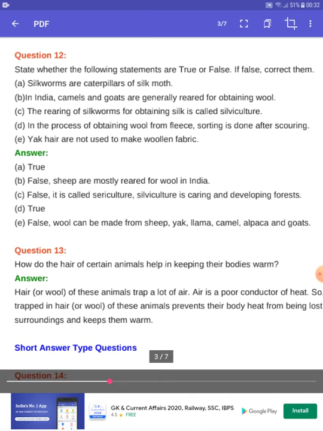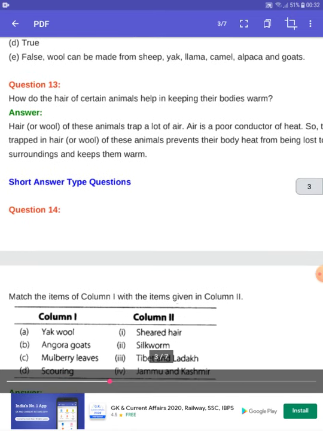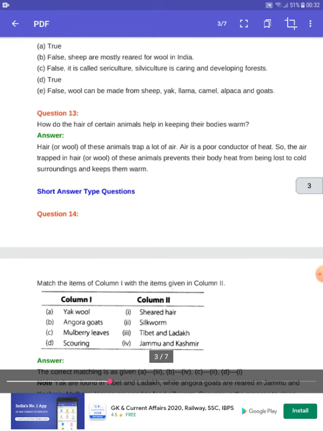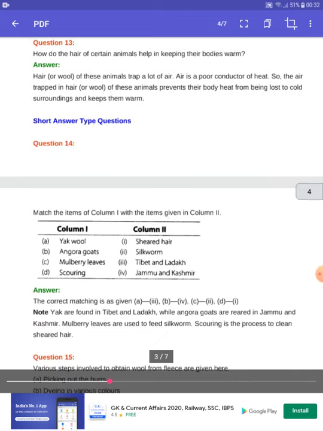Next question is, in the process of obtaining wool from fleece, sorting is done after scouring. That is true. Yak hair is not used to make woolen fabric. False. Wool can be made from sheep, yak, llama, camel, alpaca and goats. Question number 13. How does the hair of certain animals help in keeping their bodies warm? Because they trap air, which is a poor conductor of heat, that's why it helps keep their body warm.